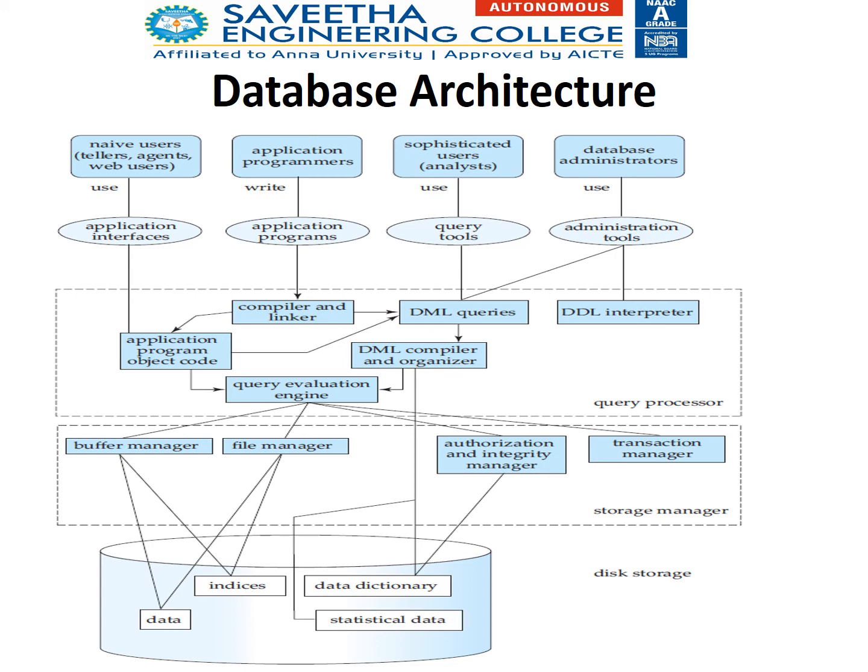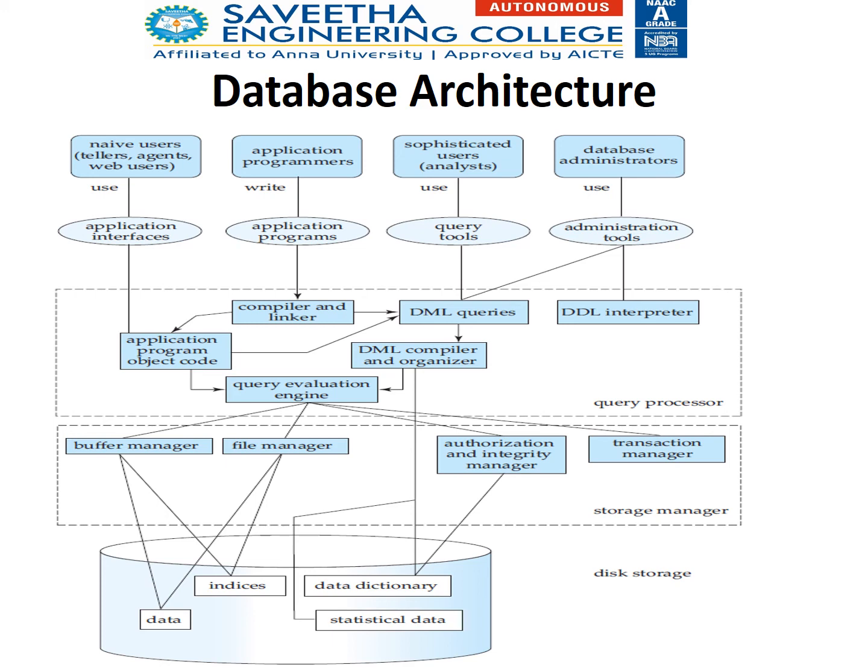It contains the actual data, that is, the files stored. Indices define the indexing for fast access to the data. The data dictionary contains the metadata of the data. What is metadata? It means data about data. Suppose I am storing one file. The information about the file is called metadata. Suppose the creator of the file, size of the file, type of the file, when it is created, last modified. These are all called metadata. And statistical information about the data is stored as statistical data. These are all available in the disk storage.